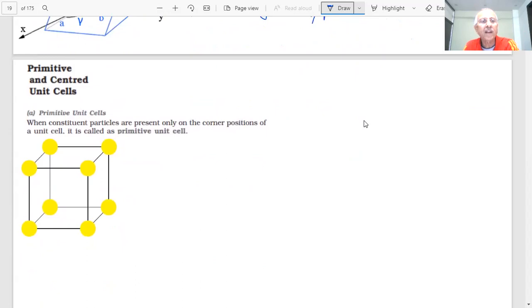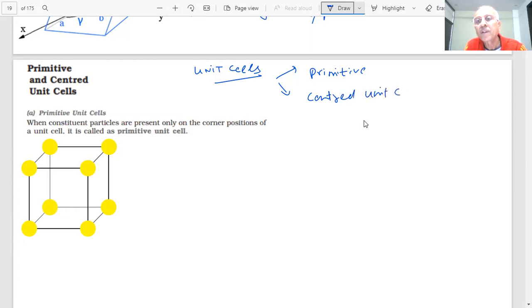And students, these are some of the types of unit cells which we will see. Unit cells can be divided into categories. One is called the primitive unit cells, and the others are called centered unit cells. This depends on where the constituent particles are present.